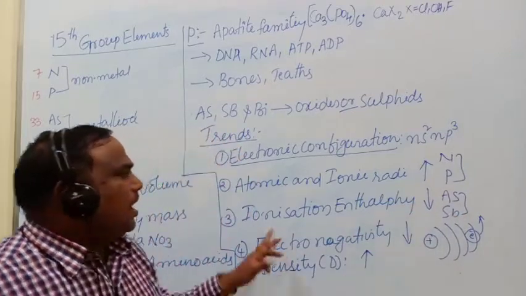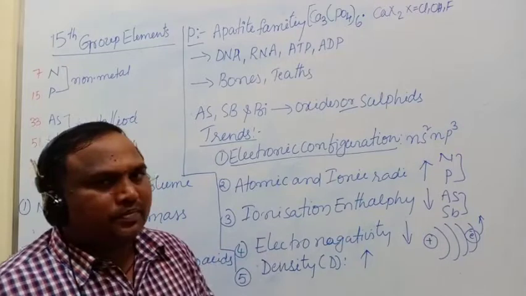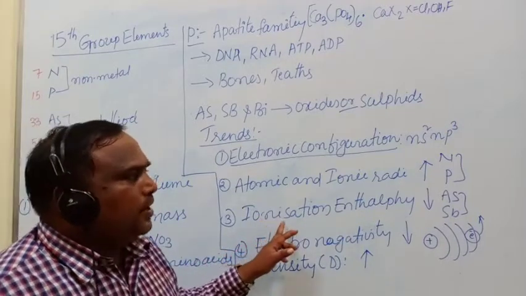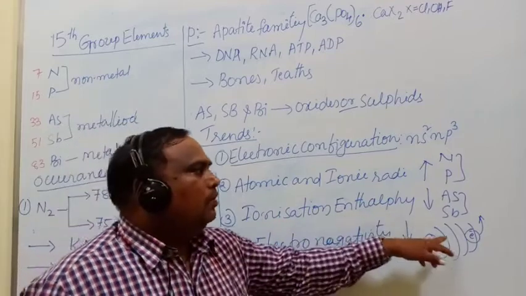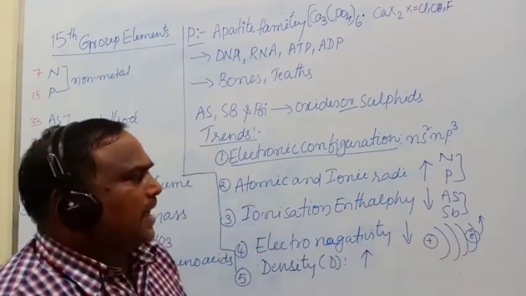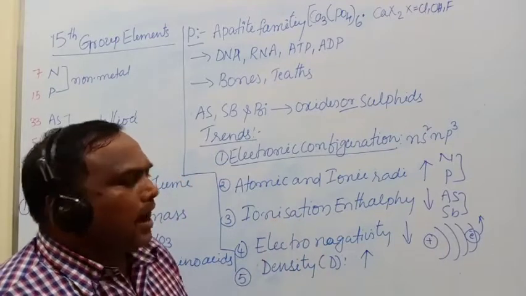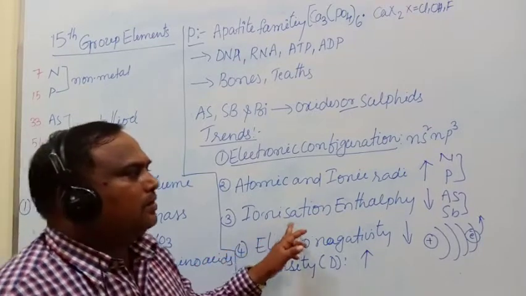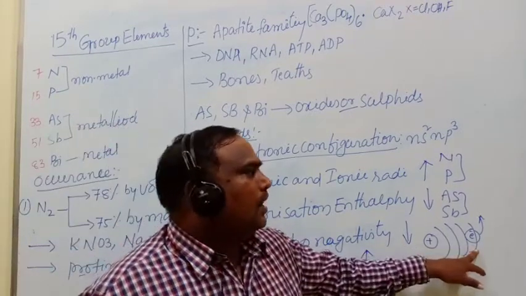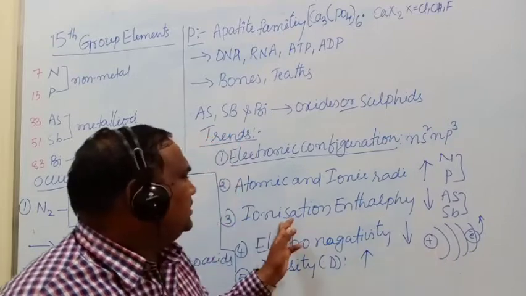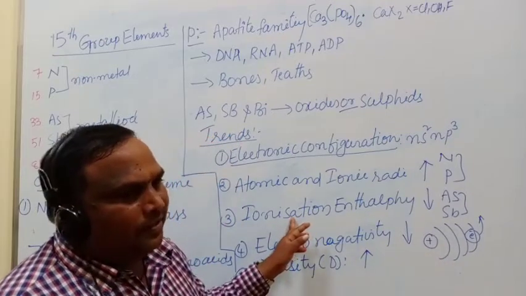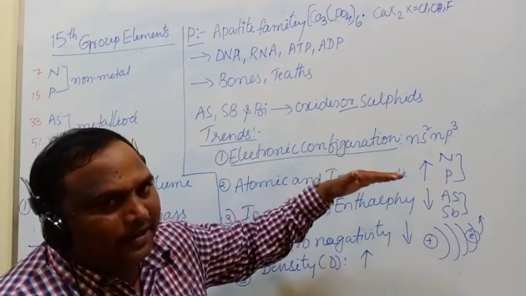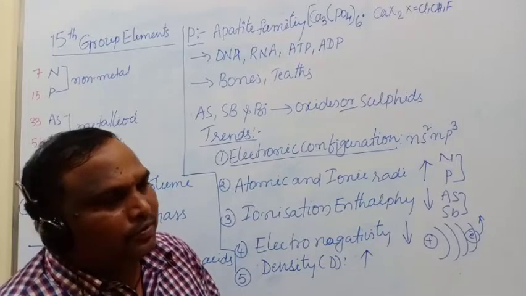Next one is ionization enthalpy. The energy required to remove an electron from the outermost orbital of a gaseous state atom is known as ionization enthalpy. We said just now that the atomic and ionic radii increase from top to bottom of the group.